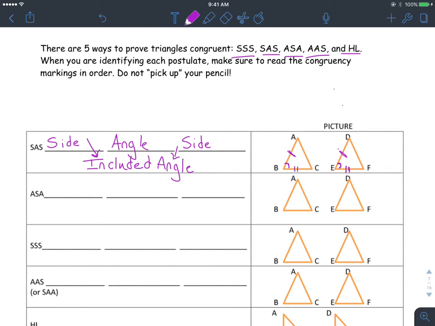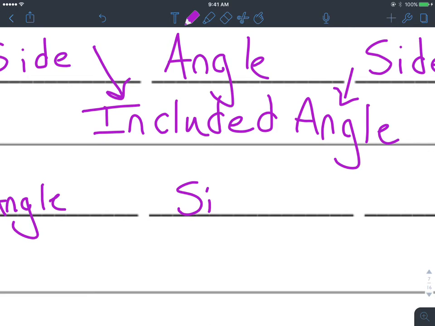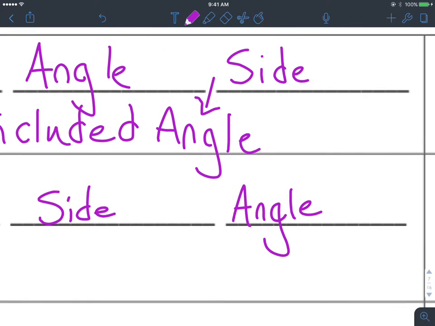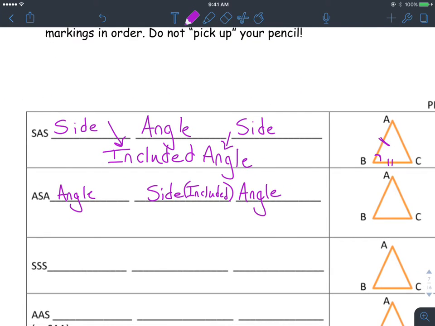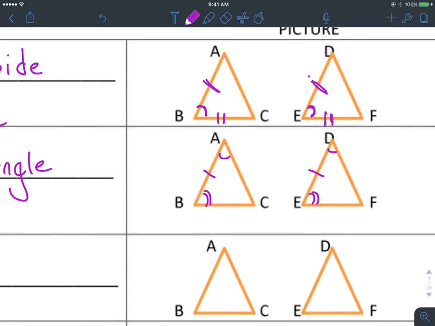Okay. Now there's one that's similar to this here, except instead of doing side, angle, side, it's angle, side, angle. So that's what that means. Angle, side, and then angle. All right, and I want you to put this, once again, you have an included side right there. So that means directly in between your two angles that are marked congruent, you have a side there. And as long as that same order is happening on both of your triangles, then the two triangles should be congruent. So this would be an example of how that could look there.